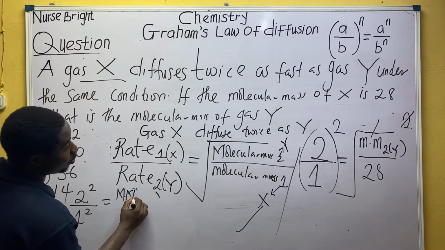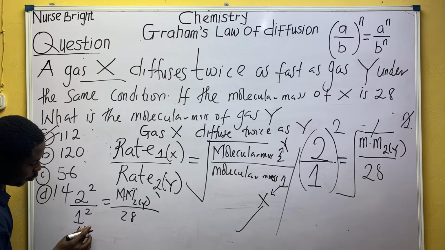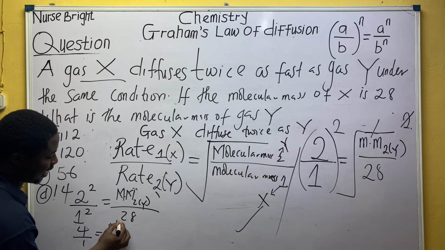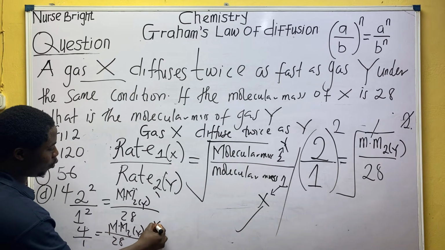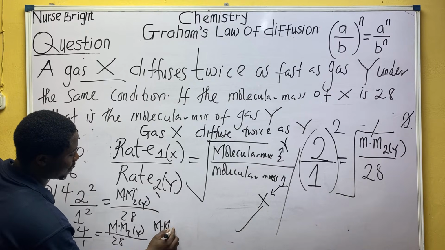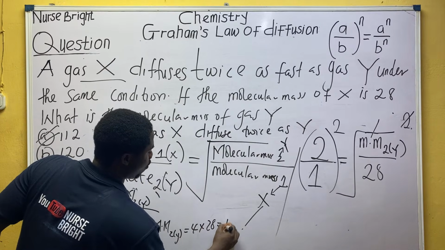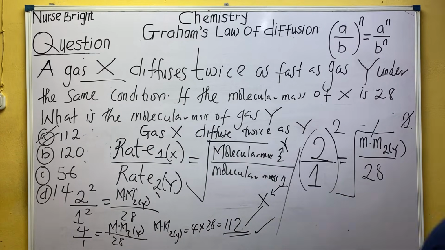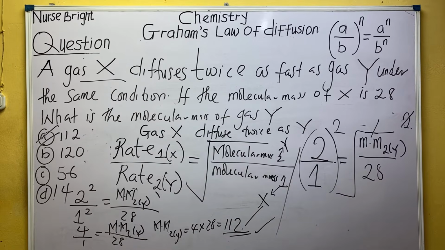That is equal to molecular mass of Y divided by 28. So automatically, 4 over 1 is equal to molecular mass of Y over 28. Hope you understand what I'm saying about 28. So then molecular mass of Y will be equal to 4 times 28, and that is 112. Class, is it understood?